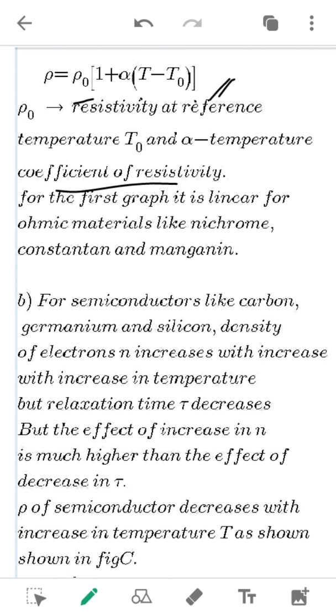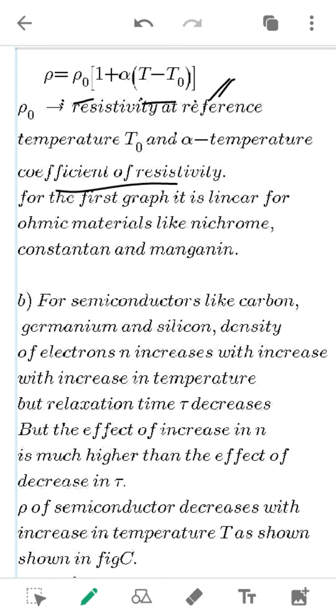Okay, so this is how for metals, as the temperature increases, resistivity also increases because the relaxation time decreases, right? So therefore this is how the resistivity is dependent on the temperature, right? So here you can see rho is directly proportional to the difference in the temperature. So as there is increase in the temperature, resistivity of the material also increases.